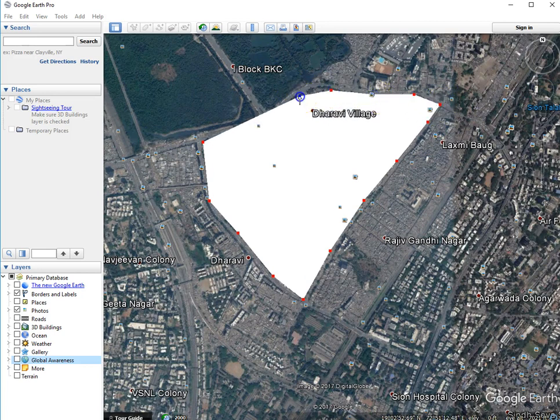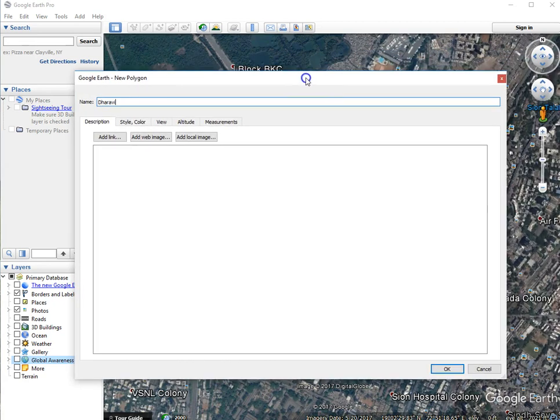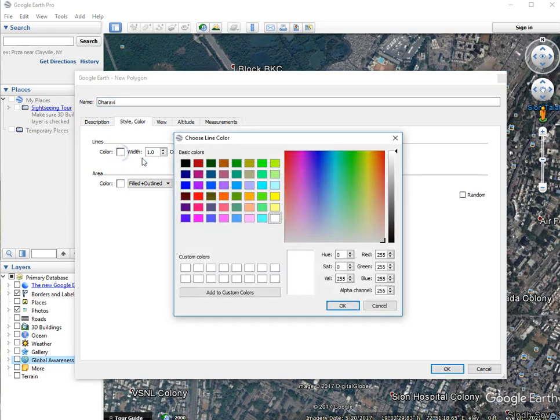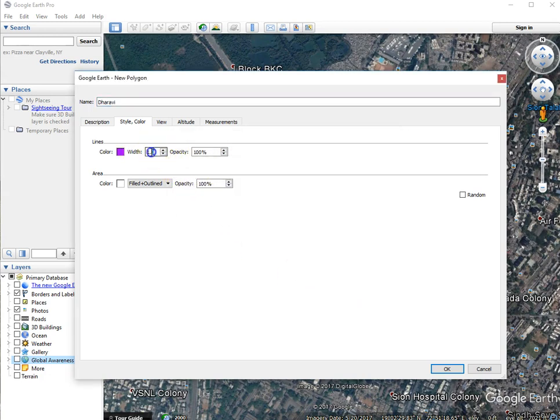After you have done that, or actually probably during the time that you're doing it, you'll want to turn off this big white area. In order to do that, you want to go to Style and Color. The first thing that you probably want to do is change the line color to something other than white. You can do some bright color and change the thickness a little bit as well. I like to make the thickness at least 2 points.